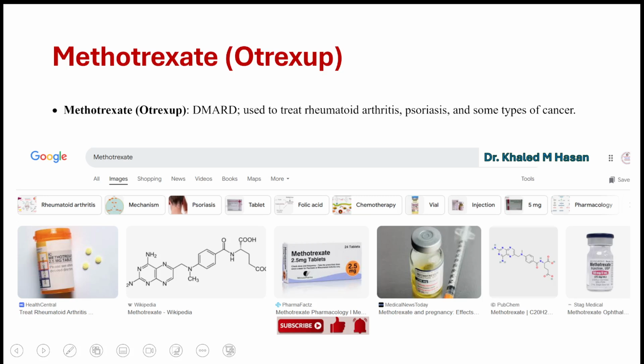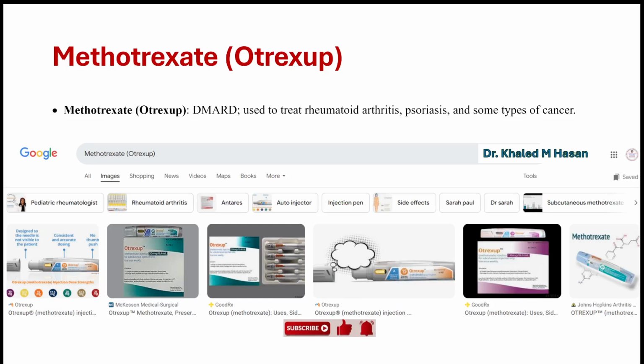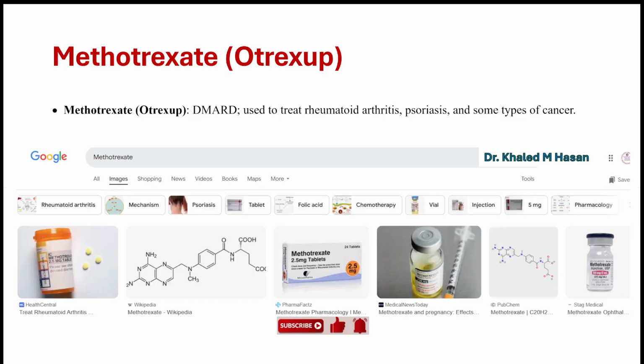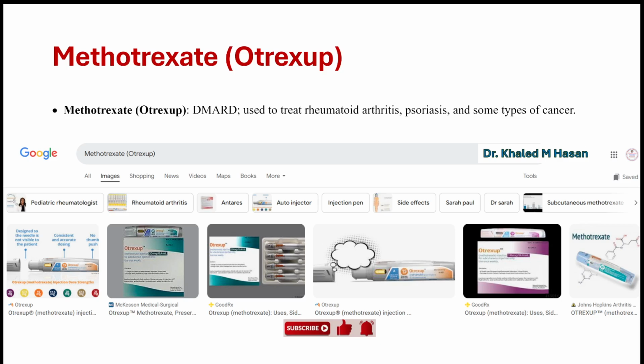Methotrexate really caught my eye, or Otrexup. Now, this is used for rheumatoid arthritis, psoriasis, and even some cancers. Wow. So how can one drug be effective for such different conditions? Well, that's the beauty of pharmacology. Methotrexate works by interfering with cell growth and division. So this mechanism is really beneficial in conditions like rheumatoid arthritis and psoriasis, where the immune system is overactive. But it also makes it effective against certain types of cancer, where rapid cell growth is a hallmark.